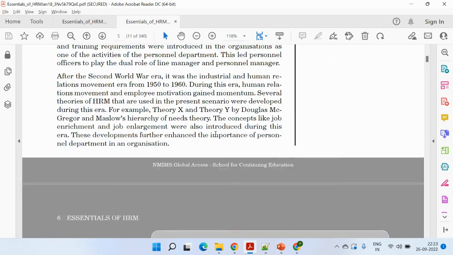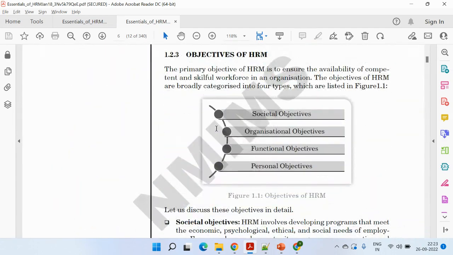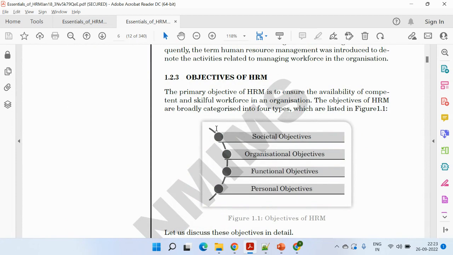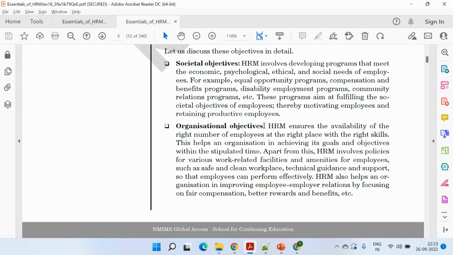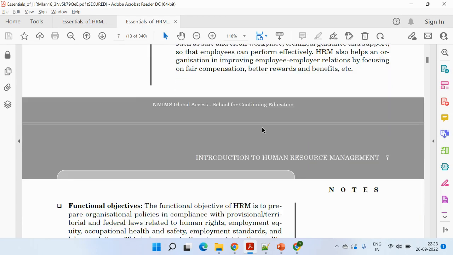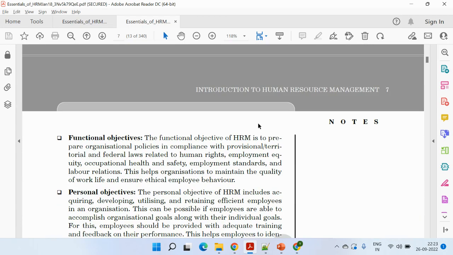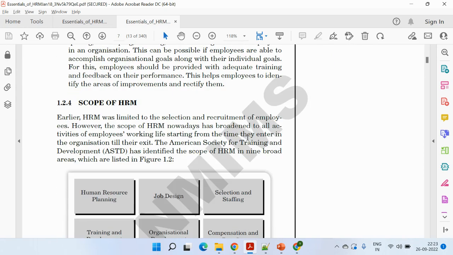On page number 6, the objectives of HRM are mentioned: the social, organizational, functional and personal objectives. Maybe you can describe each of them in just one or two lines, like how it will be helpful for society, for the organization in terms of the various functions, and last but not least at the personal level.